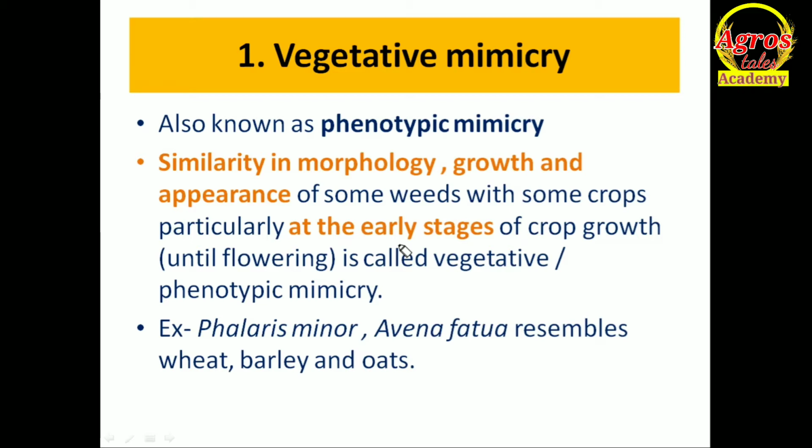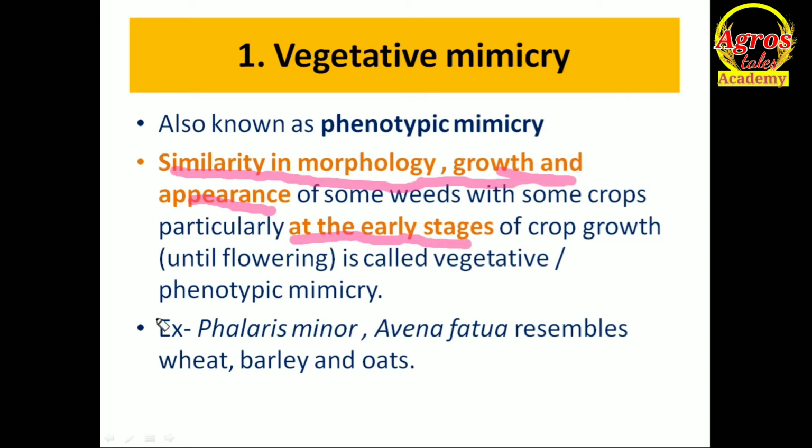The main key point of vegetative mimicry is similarity in morphology, growth and appearance. It means that when both crop and weeds are present in the field, the weeds show morphological character, growth pattern and appearance similar to the crop plant at the early stage, maybe before flowering or in the vegetative growth period. That's why it is known as vegetative mimicry.